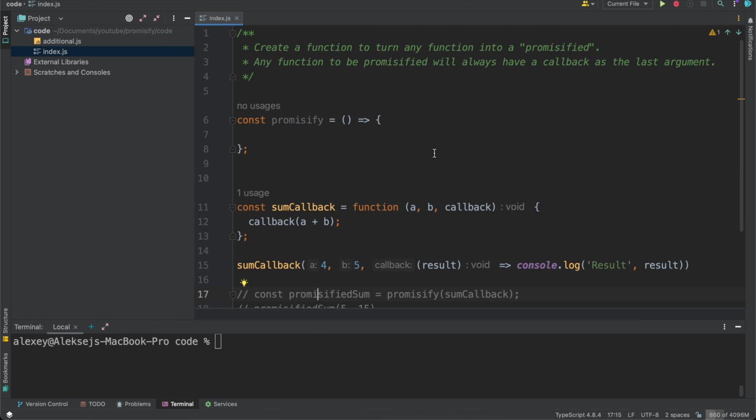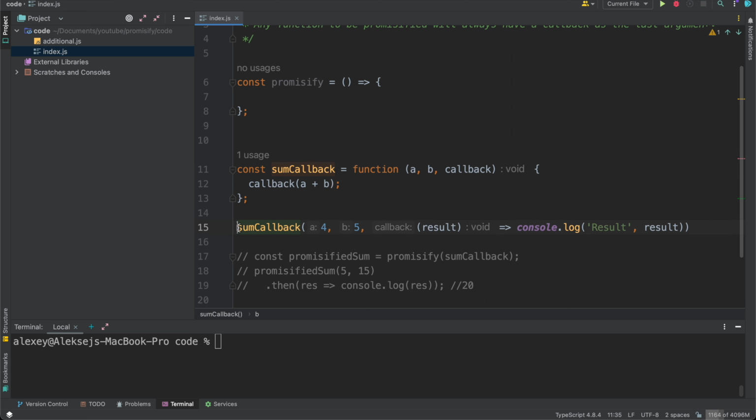Nice, let's try to figure out a description of the task. So we have to create a function to turn any function to a promisified one. Any function to be promisified will always have a callback as the last argument. And we have an example. So some callback, we, for example, want to sum two numbers, a and b, and the result will be passed into the callback. And how we can use it?